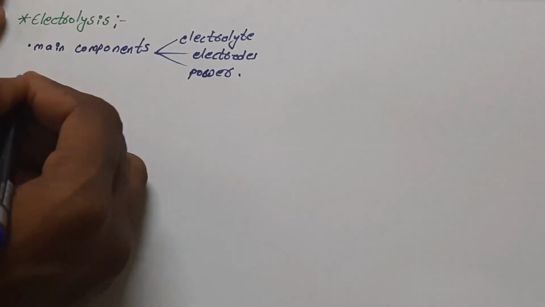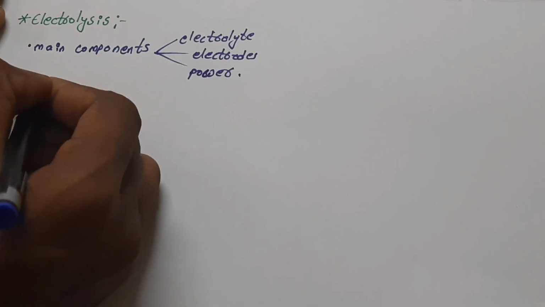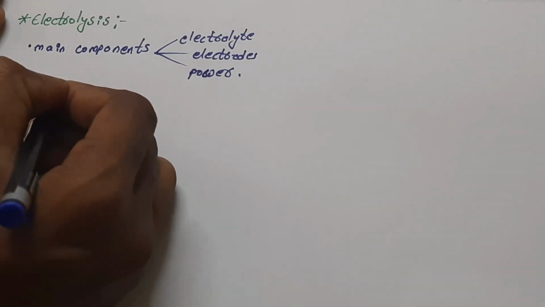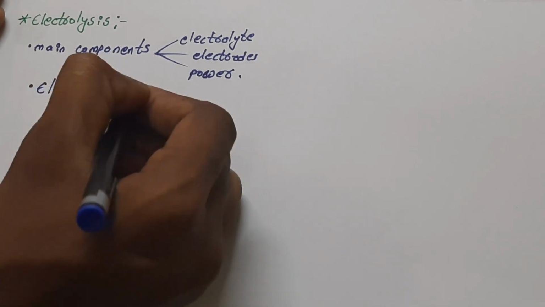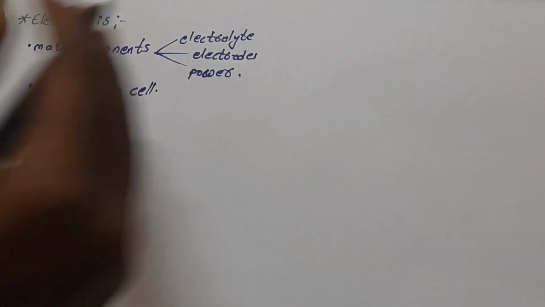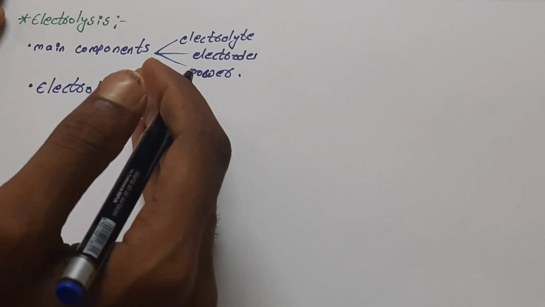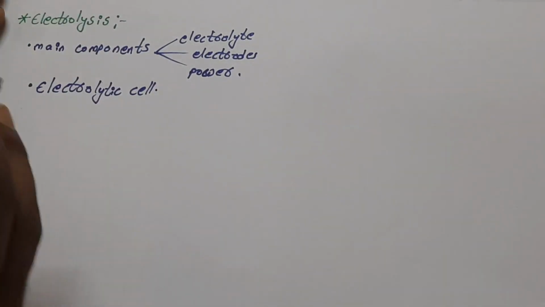The electrolysis process is carried out in an electrolytic cell. These three main components together form an electrolytic cell in which the electrolysis process is carried out.